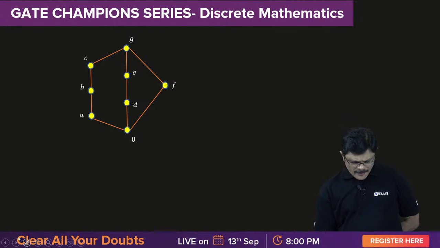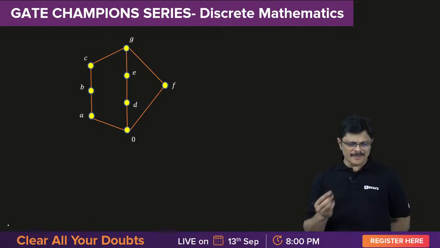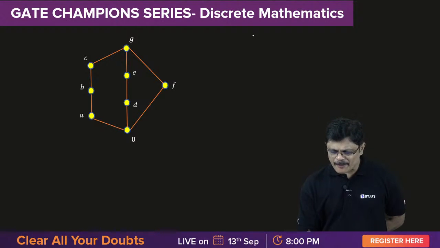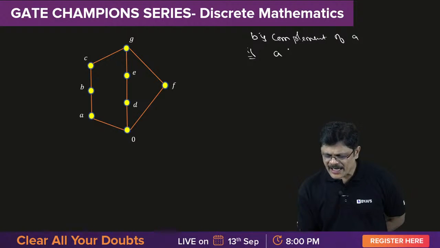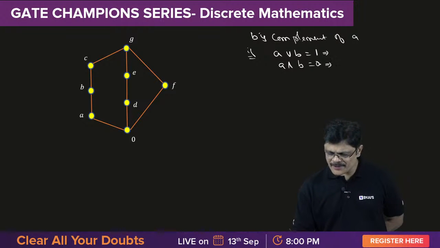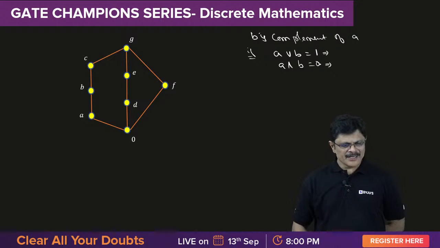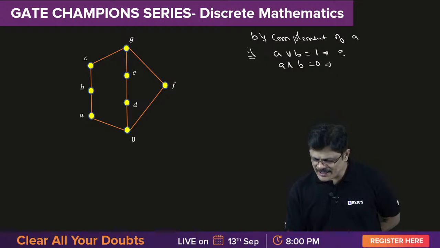So how many complements is this fellow having? What do you mean by complement, sir? See, we say that B is the complement of A if A or B is equal to 1 and A and B is equal to 0. What is 1 and what is 0, sir? Greatest and least element. This is 1, the greatest, and this is the least.